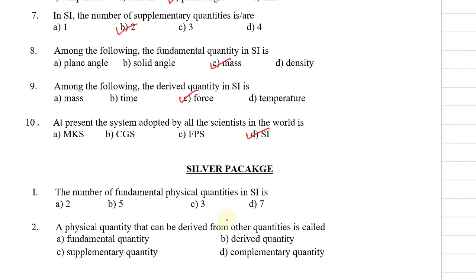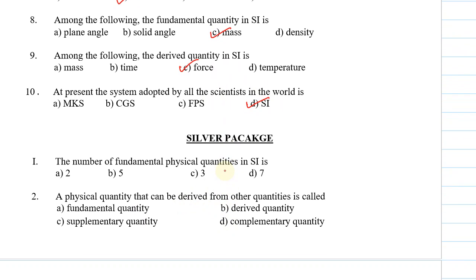Let's see the second category of questions. Those questions are called silver package questions. So the first question is, the number of fundamental physical quantities in SI is. How many fundamental physical quantities do we have? We know that there are 7 fundamental physical quantities. What are those?